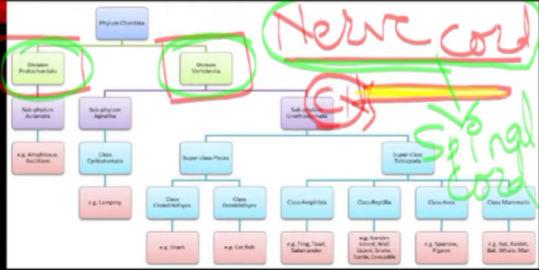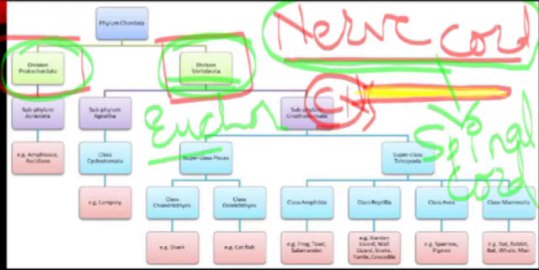That's why the division vertebrata, which we also call euchordates, meaning true chordates, is included. The animals included in this division vertebrata have the nerve cord converted into spinal cord.